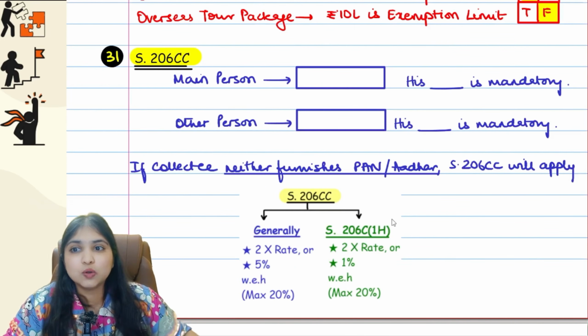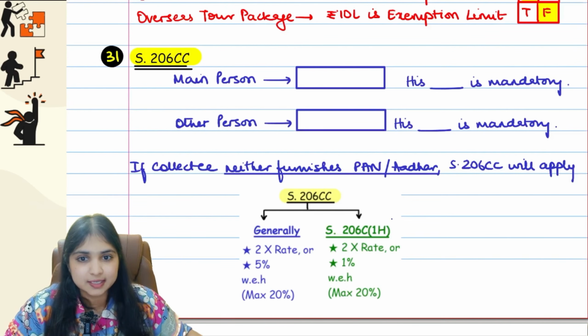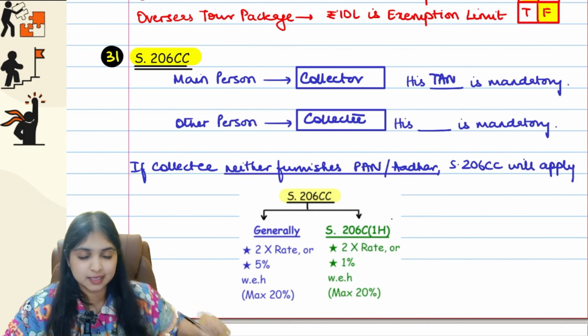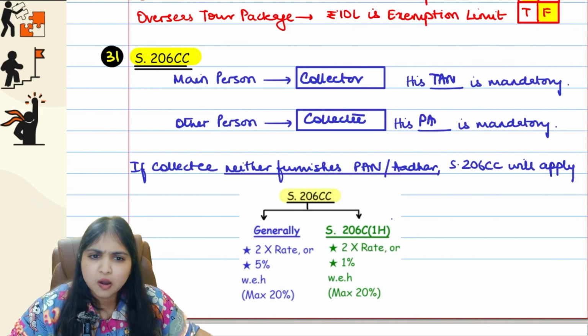So in TCS, who is the main person, guys? In TCS, the main person is a collector. The collector of tax. His TAN number will be mandatory. Who is the other person? The other person will be the collectee of tax, the person who is paying the TCS. His PAN or Aadhaar is mandatory, give any one.